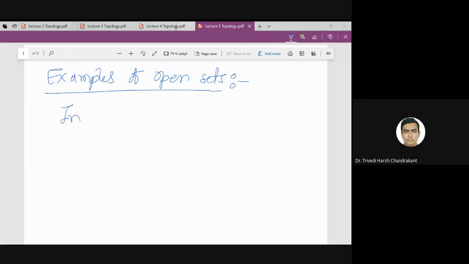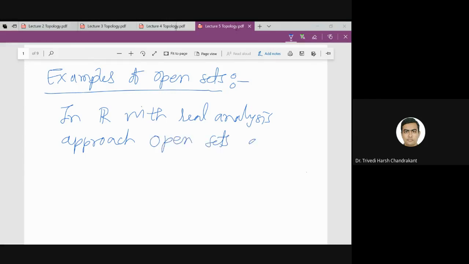So in R, with real analysis approach, open sets are, so the examples I am just taking simple examples. So first example is you can say open interval (a,b) where a and b are real numbers and of course a should be less than b. So these are the trivial examples.